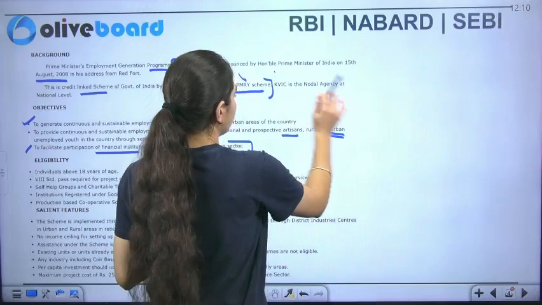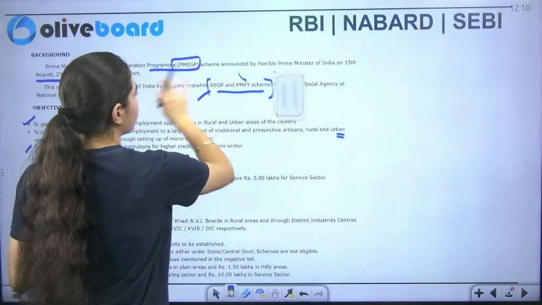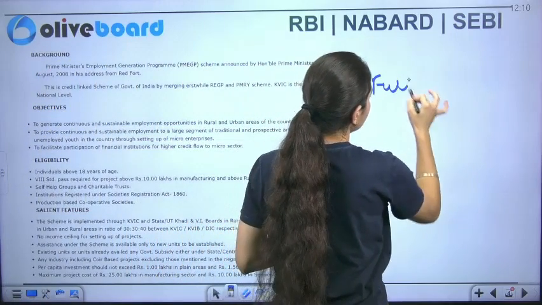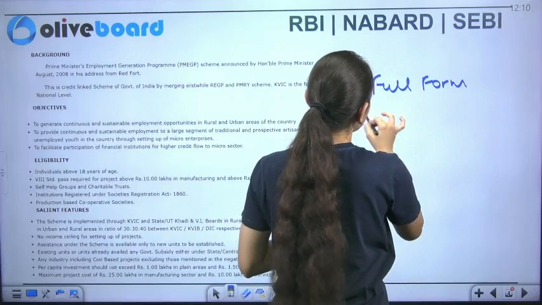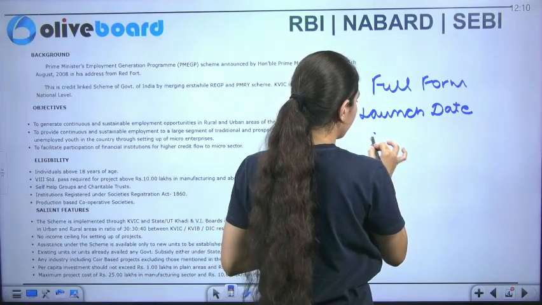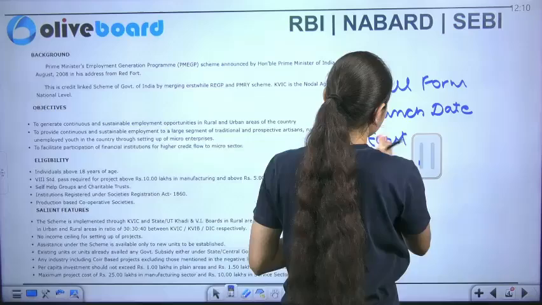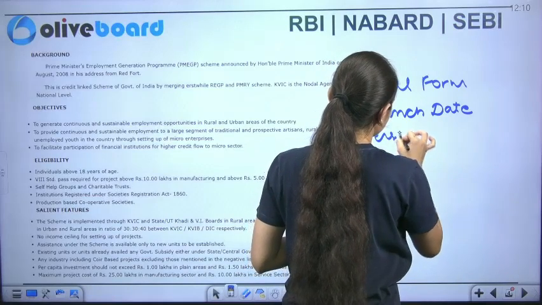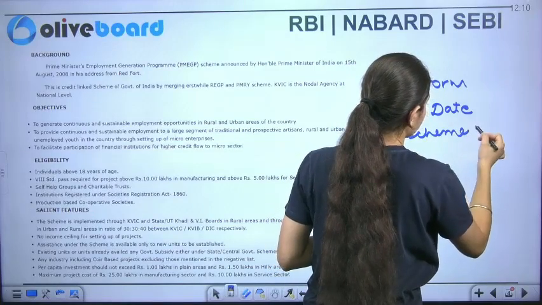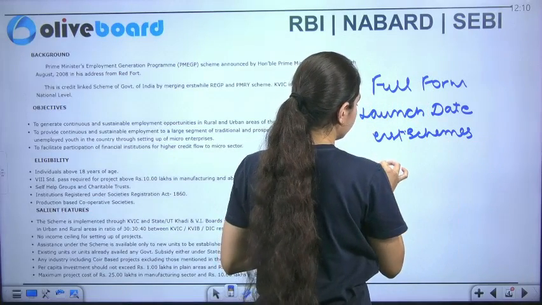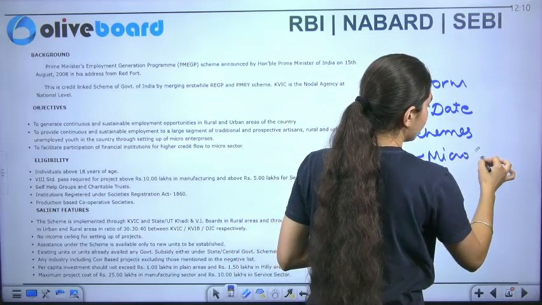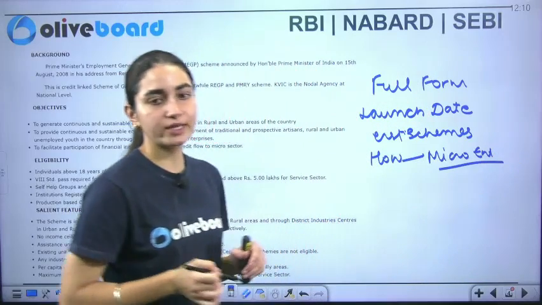Okay, so what we learned here. First of all, this is important. There are high chances a question can be asked to you from this part. They can ask you about the full form. They can ask you about the launch date. They can ask you about the erstwhile schemes. And along with that, they can also ask you how this employment opportunity is provided by implementing micro enterprises. Okay, this is what is important to take into consideration.